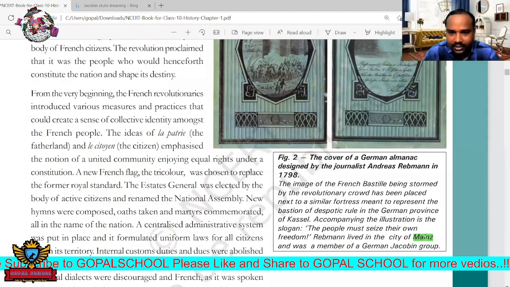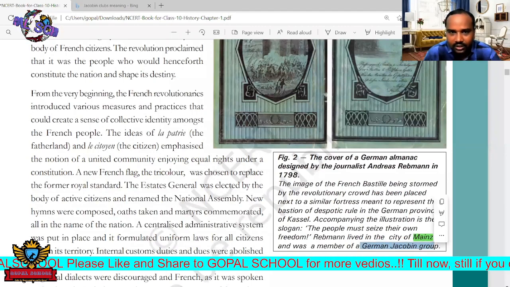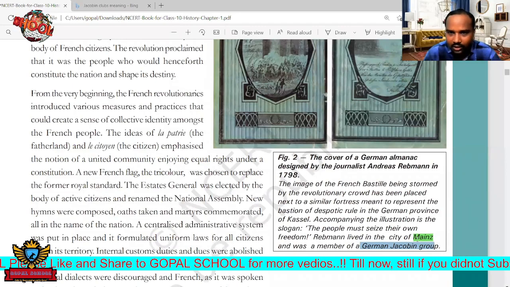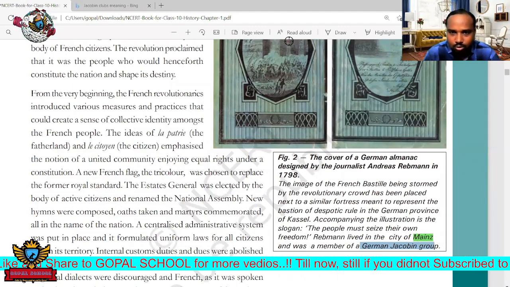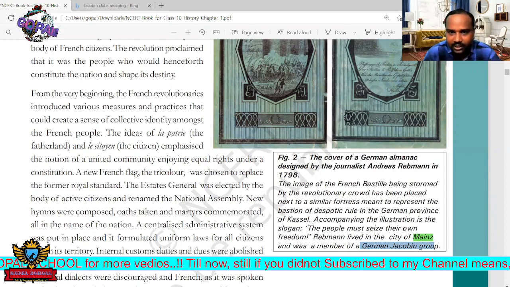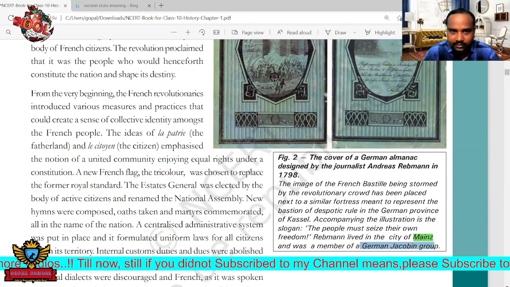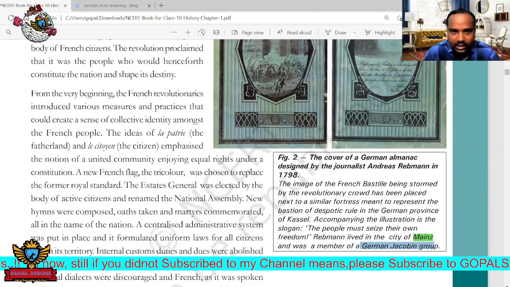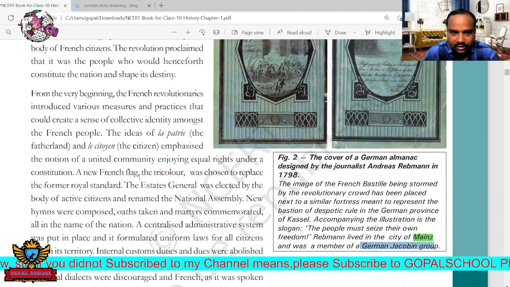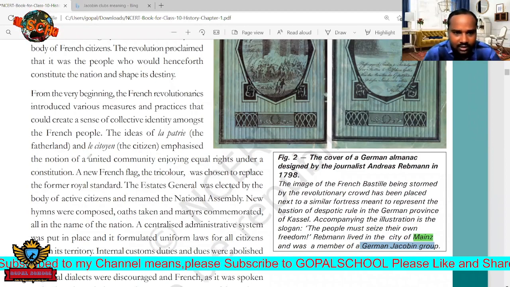In Mange also, German Jacobin clubs are there. Even this author belongs to the Jacobin club. They also want to do the same kind of activity in Germany so that Germany can be liberated from the monarchies. That is the name of the author. Now we'll see here how the people are having this administration.